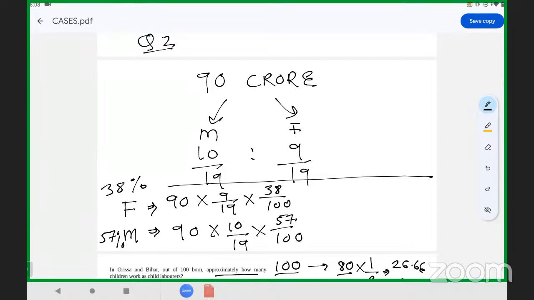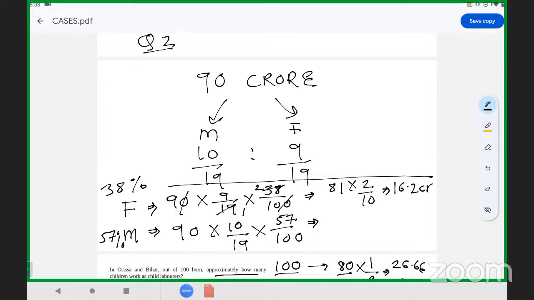So if we calculate, this and this get cancelled out. 19 ones are 19, twos are 38. So we have 81 into 2 upon 10, that is 16.2 CR.